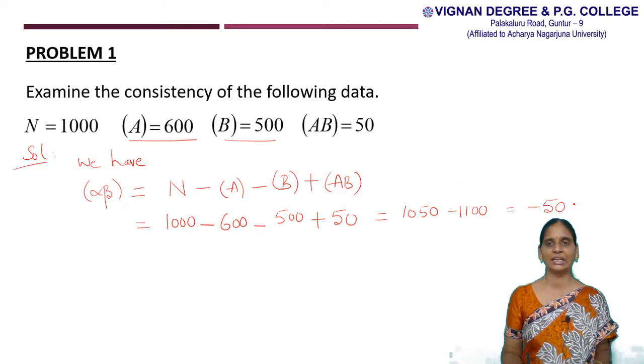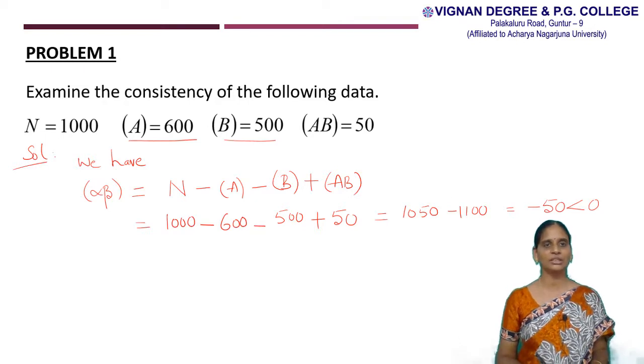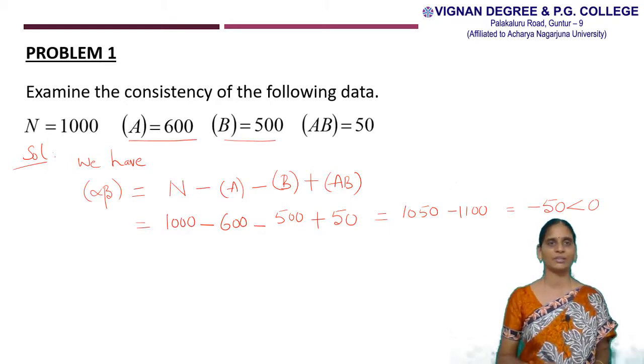So this is a negative value, that means less than 0. So frequency of alpha beta, we get the value minus 50, that value is less than 0. So this means the given frequencies are inconsistent.